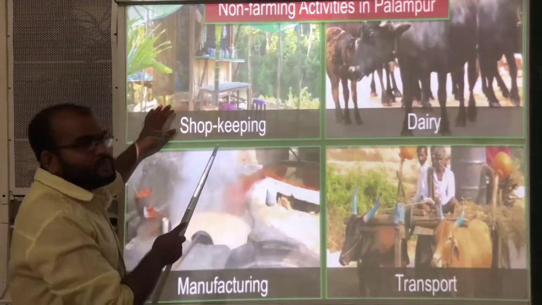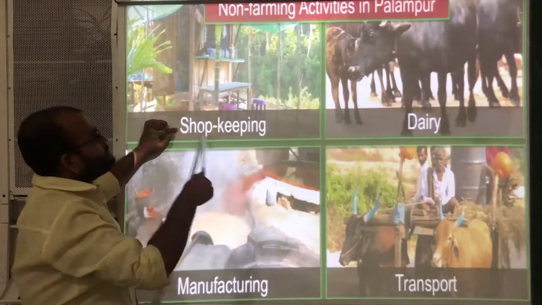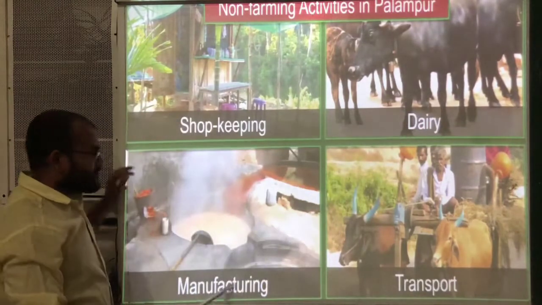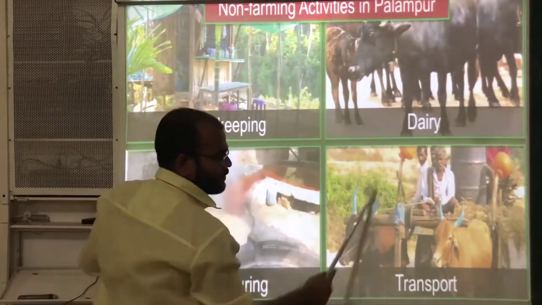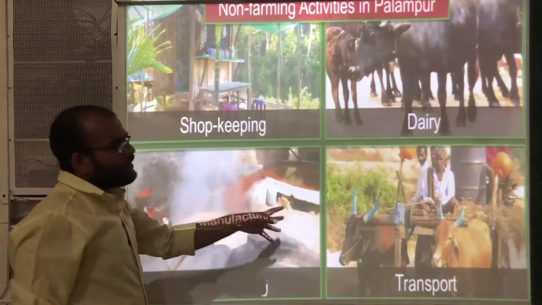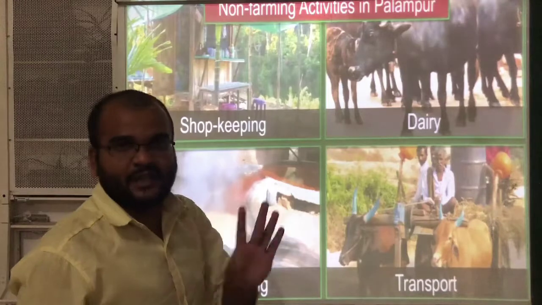Let us see some examples here. Shopkeeping, dairy, manufacturing, and transport. All these are non-farming activities. They will not include farming activities.